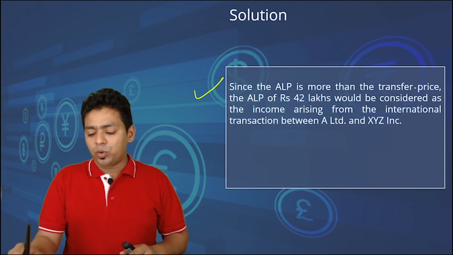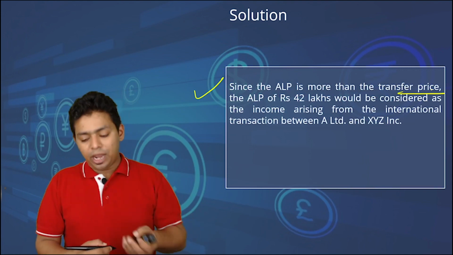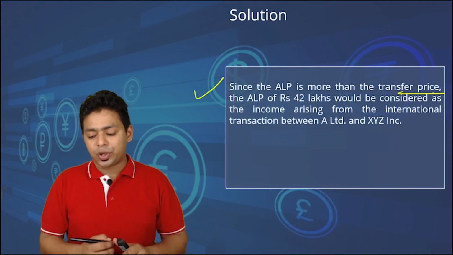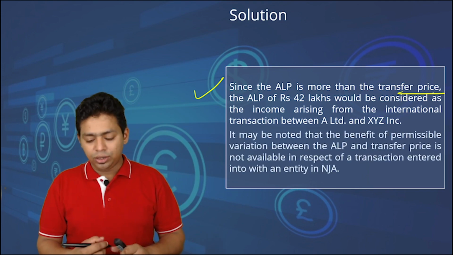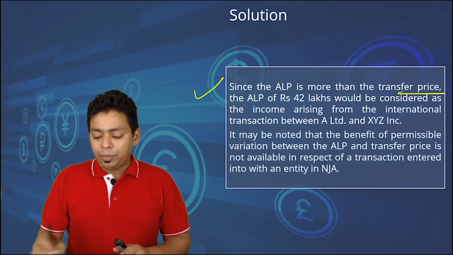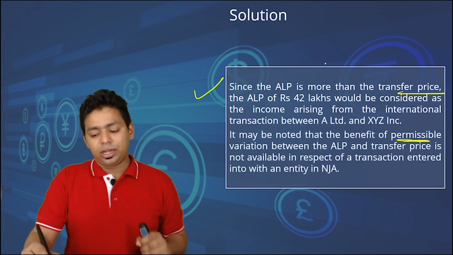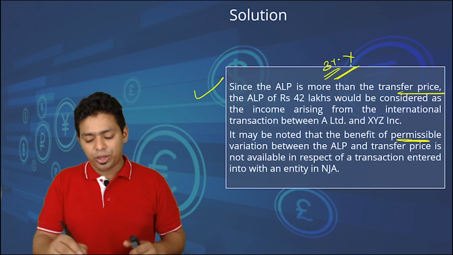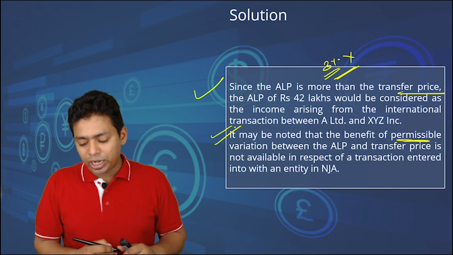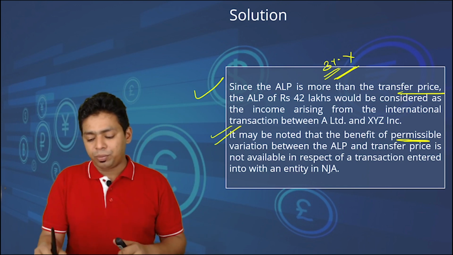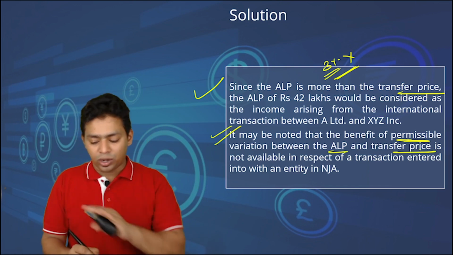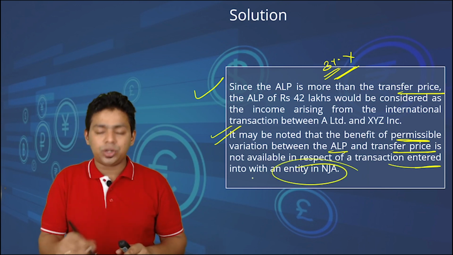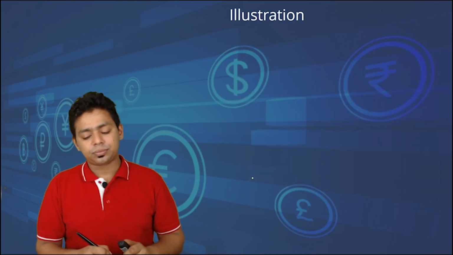Since ALP is more than the transfer price, the ALP of 42 lakh would be considered as the income arising on the international transaction. It may be noted that the benefit of the permissible variation, that 3% variation benefit, is not available to this transaction. This is also a very important para. It may be noted that the benefit of permissible variation between arm's length price and transfer price is not available in respect of the transaction entered into with NJA.